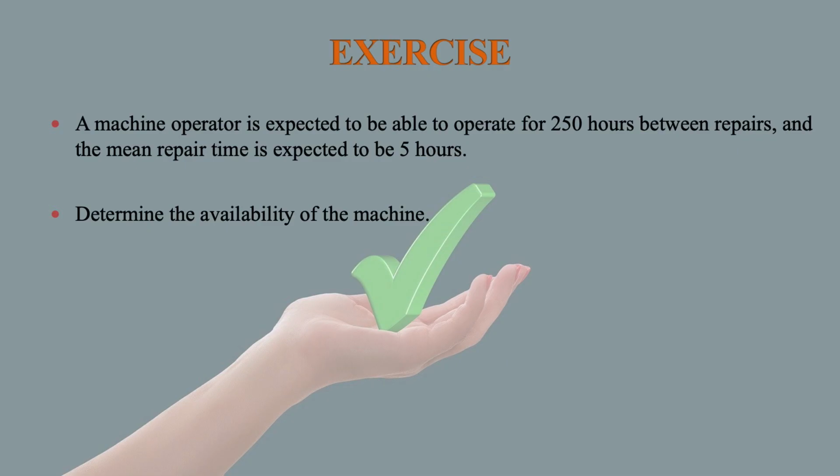Let us take up another numerical. A machine operator is expected to be able to operate for 250 hours between repairs and the mean repair time is expected to be 5 hours. Determine the availability of the machine.